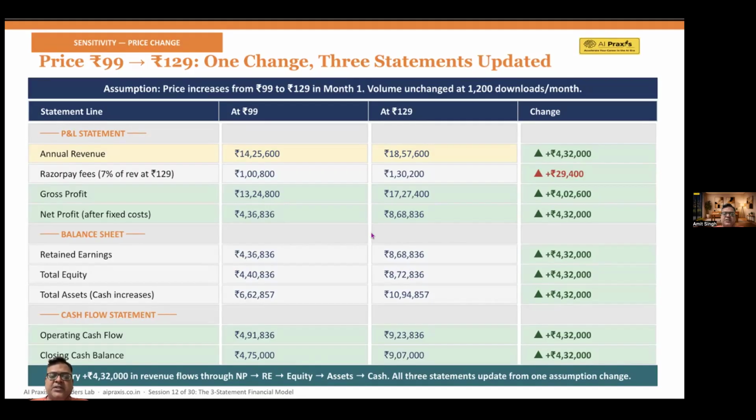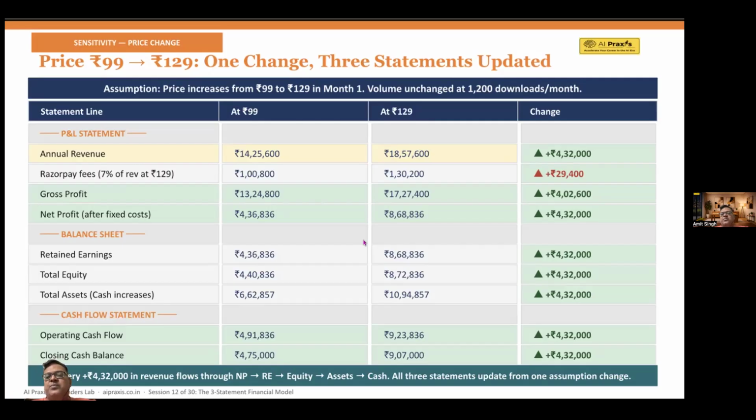You look at the balance sheet impact. From 4 lakh 36,836, it will now become 8 lakh 68,000. So there's an increase of 4 lakh 32,000. So total equity is also going to increase by the same amount. So total assets also increase by that amount, because the cash has increased.